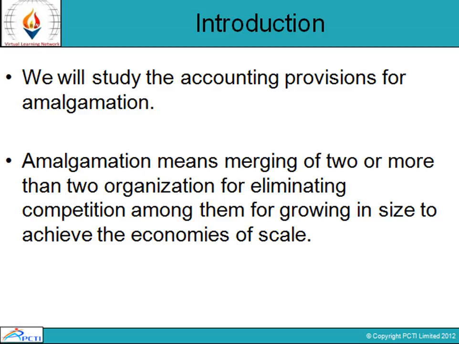In Accounting Standard 14, the distinction between mergers and amalgamation is done away with. According to AS 14, merger is only one type of, and therefore only a part of, the amalgamation, and not the whole of it.